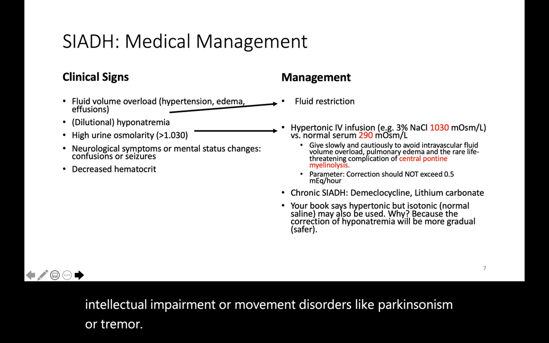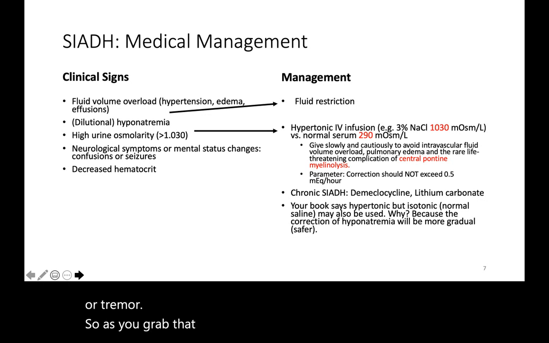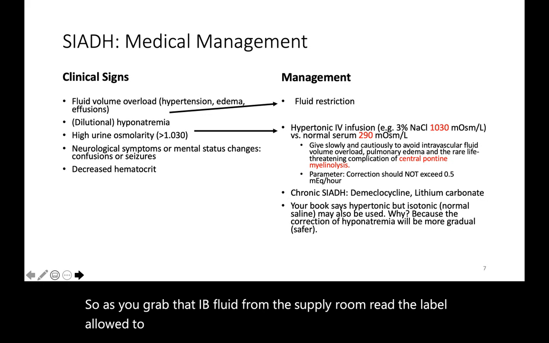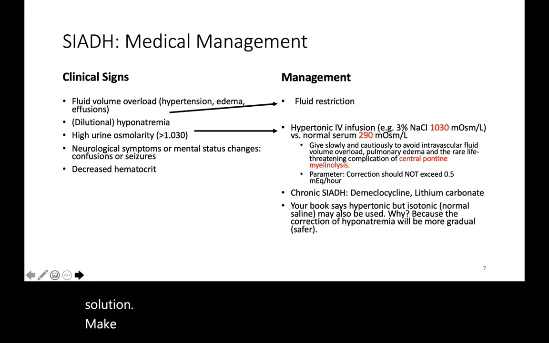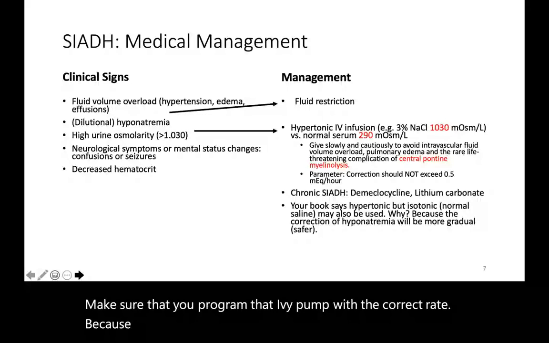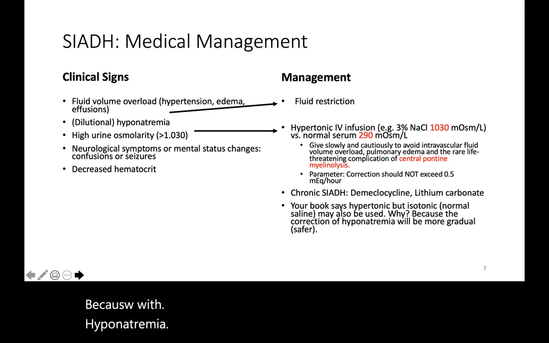So as you grab that IV fluid from the supply room, read the label aloud to make sure what you're grabbing is the correct IV solution. Make sure that you program that IV pump with the correct rate, because with hyponatremia, correction should not exceed 0.5 milliequivalents per hour.